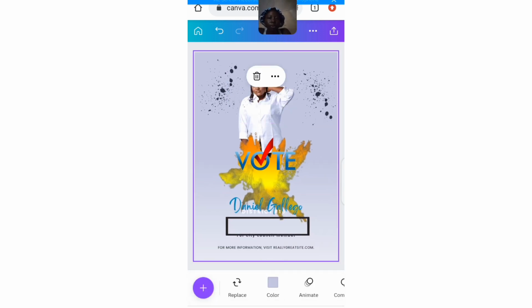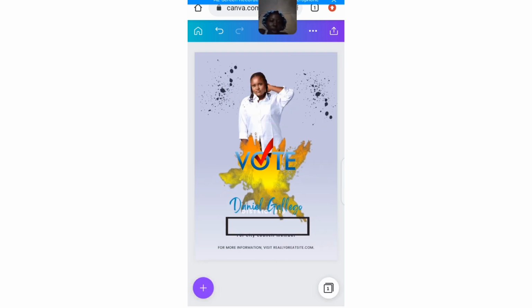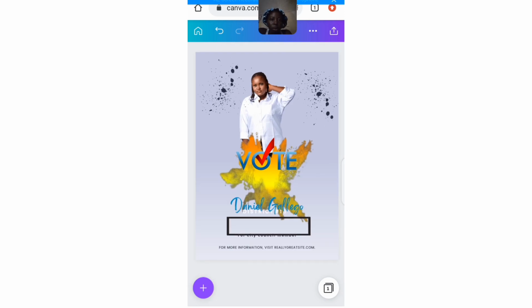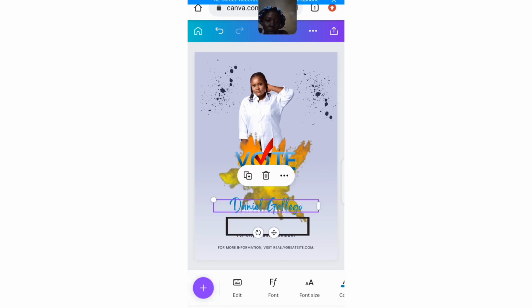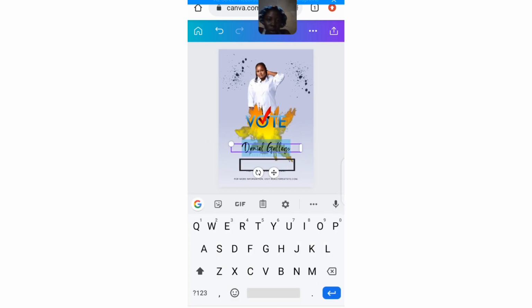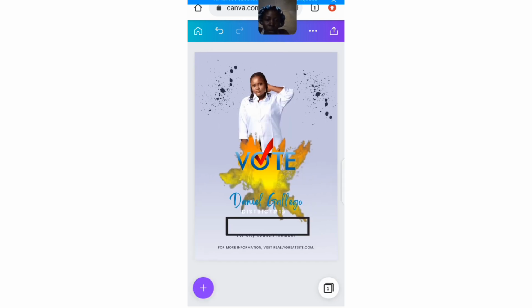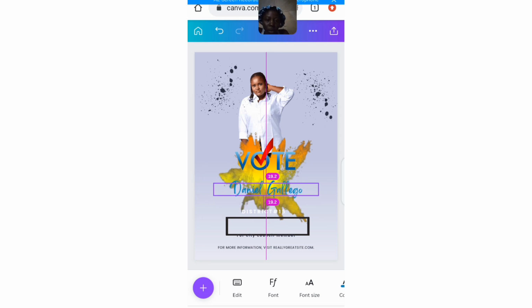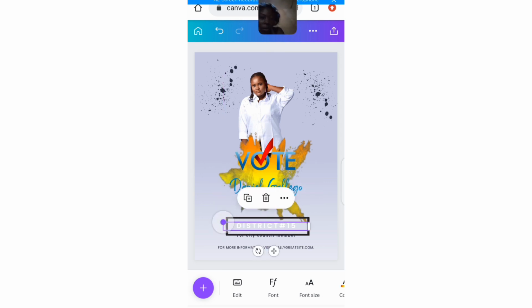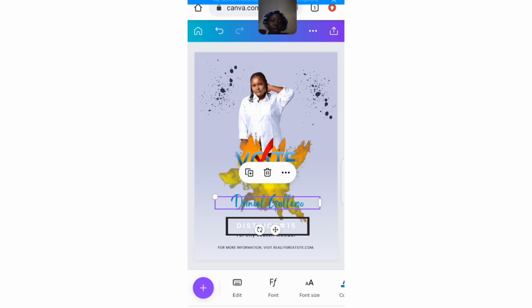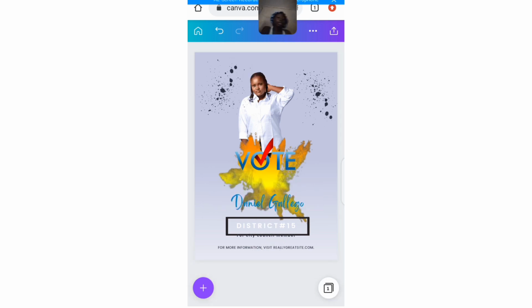So you can see that I've been able to get something with that. Okay, let me just assume this is the person's name. So you can see that this design is also very simple.